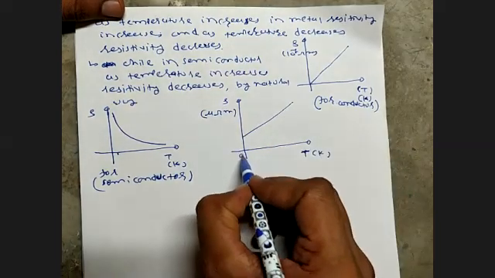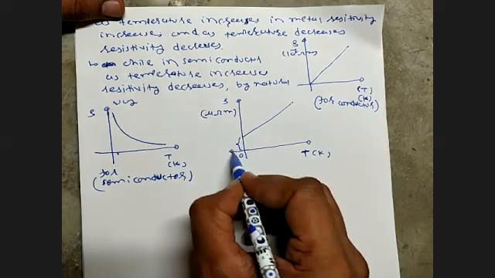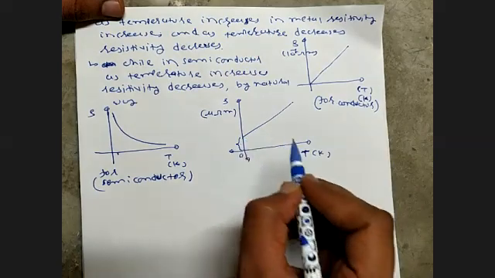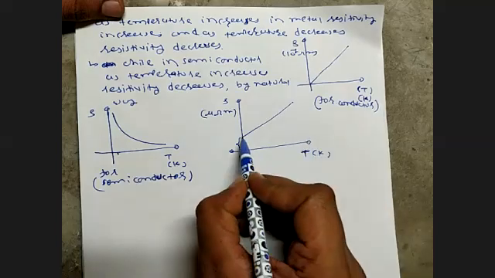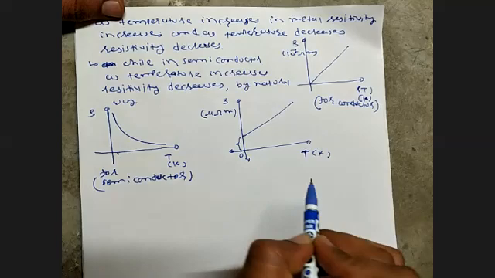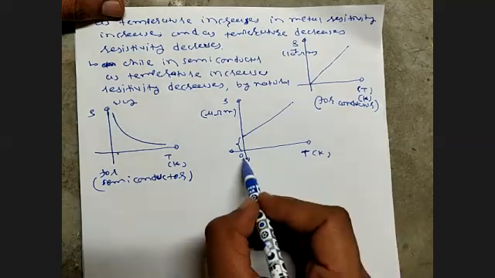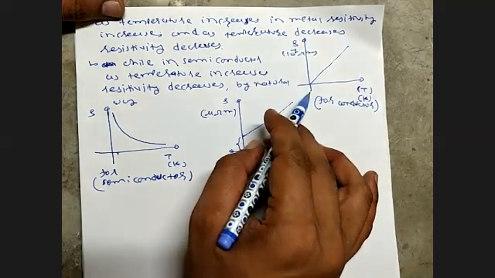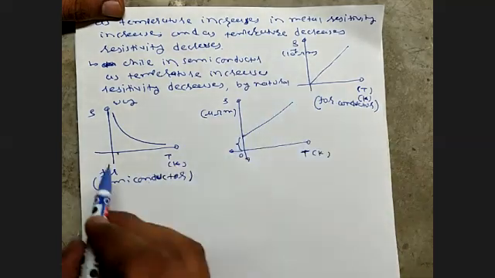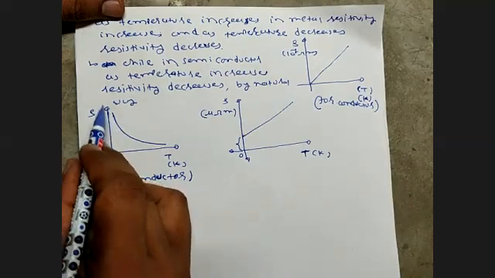You see, at 0 Kelvin temperature, by default there is some kind of resistance, some kind of resistivity. Here, at 0 Kelvin temperature, there is no resistivity. Here, at 0 Kelvin temperature, there is a high resistivity.